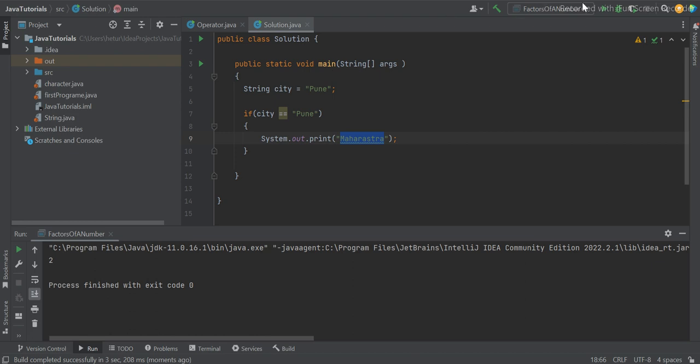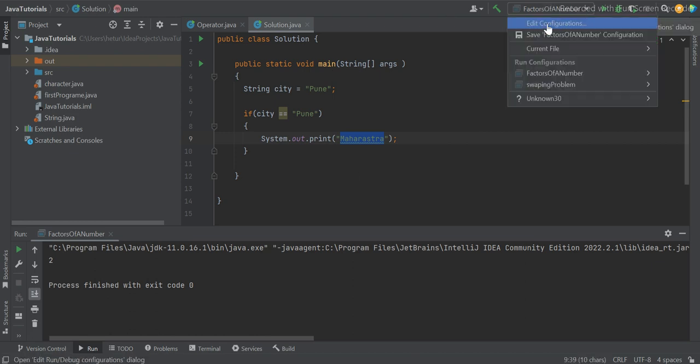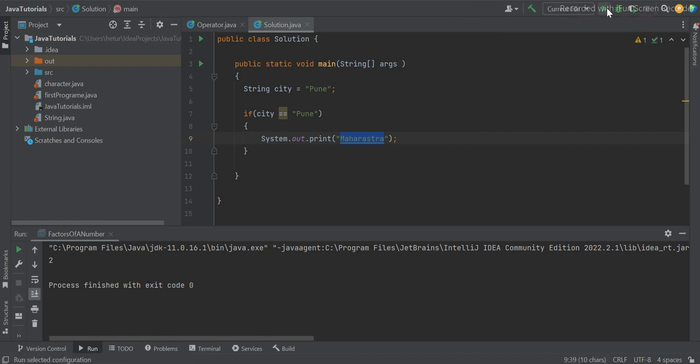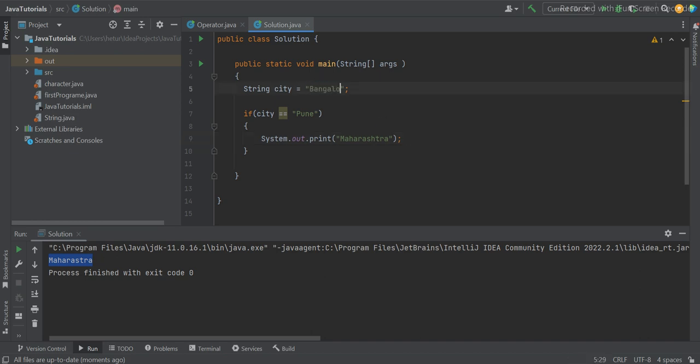Oh, I think it's still running the previous one. Let me just say current, that is how it will take this. Okay, so we got Maharashtra here. We got it, guys. I think this should be H. Now let's say if I say Bangalore here, what do you think it will give as output? Any output? No, right? We are not getting any output, guys.